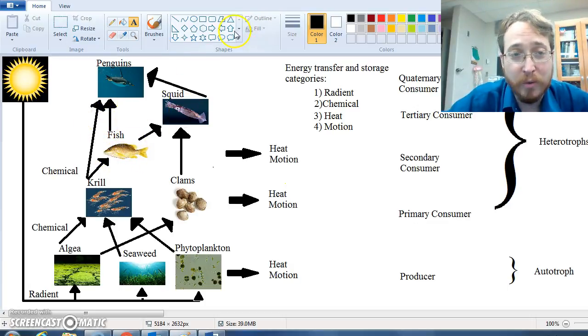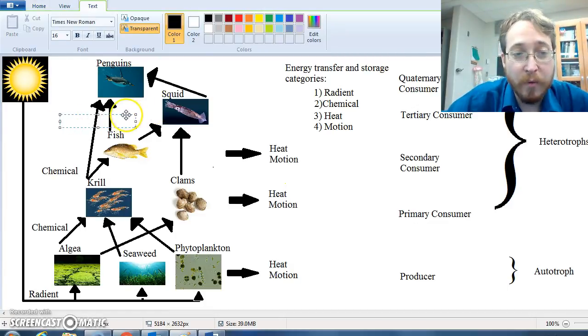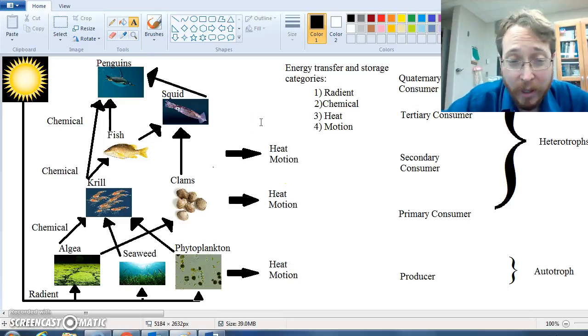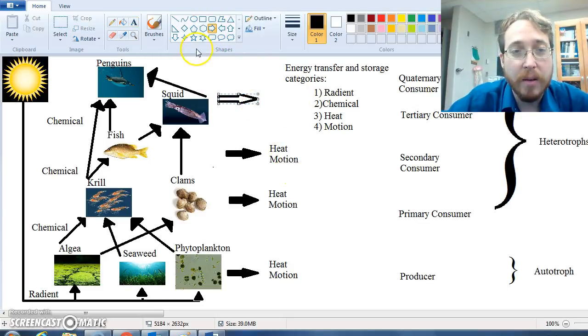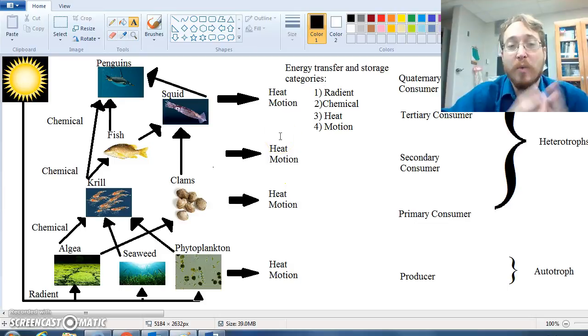So what kind of energy transfers are we going to have here? It's still chemical. At every level, if you are an eater, you're getting chemical energy. If you're a producer, you're getting radiant energy and turning it into chemical energy. And at every level, the organism needs to use the energy to run its body, and when it does that, it loses some of the energy as heat and motion to the environment. So these are the energy transfers that we need to be aware of in an ecosystem.